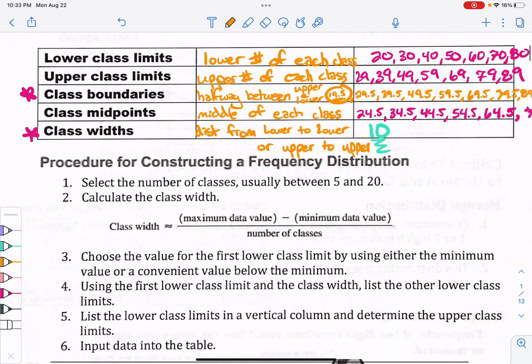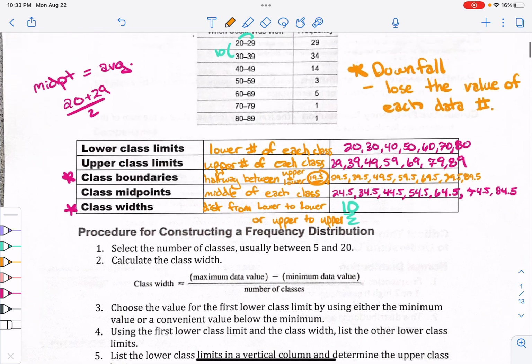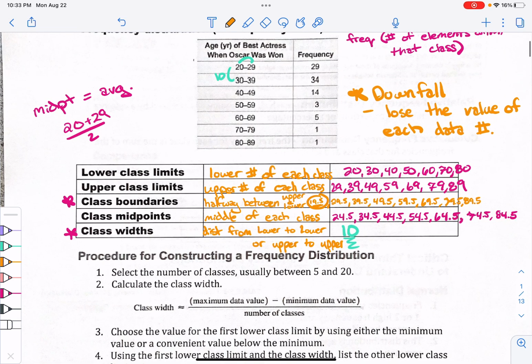Okay, so now that we've got all the terminology, we want to actually construct a frequency distribution. So let's talk about how they do this. After we have these classes established, all we have to do is go through our data and tally them up and get these numbers here. But how do they determine 20 to 29, 30 to 39? Here's how they decide. We usually try for between 5 and 20 classes. So this one has 1, 2, 3, 4, 5, 6, 7 classes.